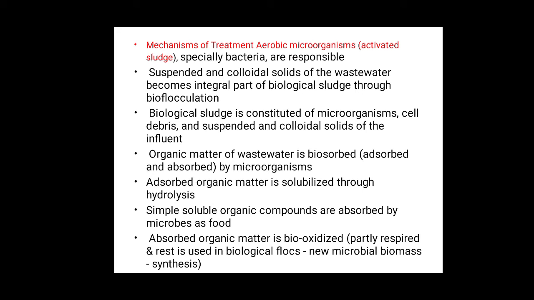Whenever the F/M ratio, the ratio of food to microorganisms, decreases, less sludge bulking forms, and when the F/M ratio is increased, it is less efficient, meaning the biological oxygen demand is not removed. This is called the secondary sedimentation or the activated sludge process.